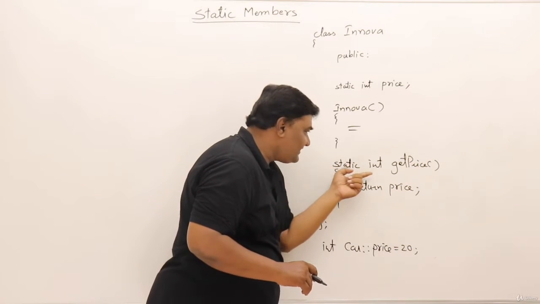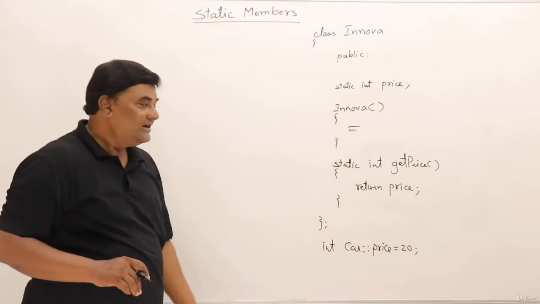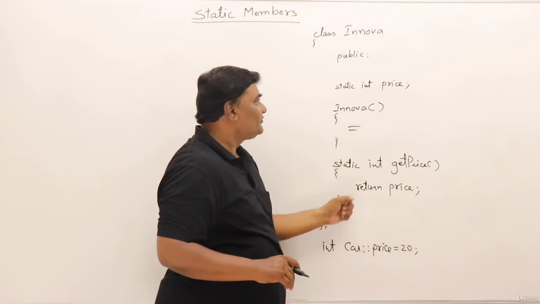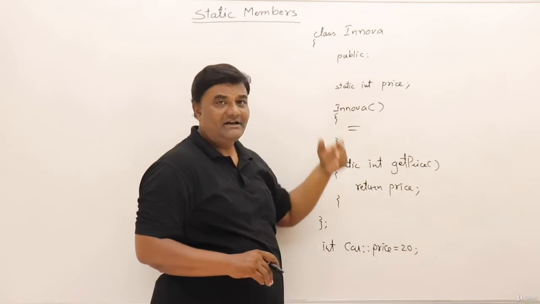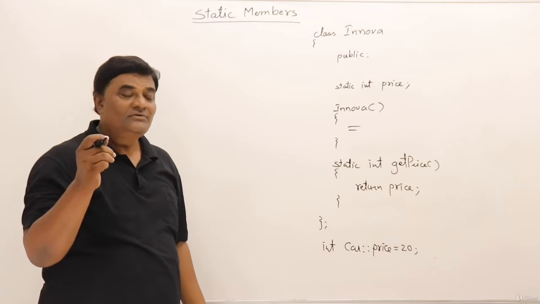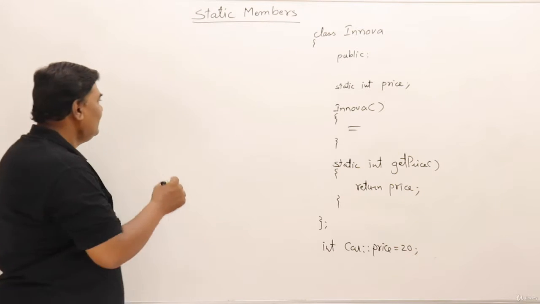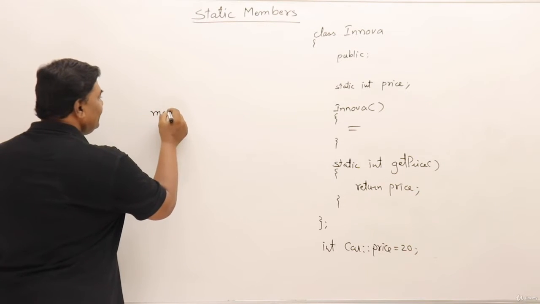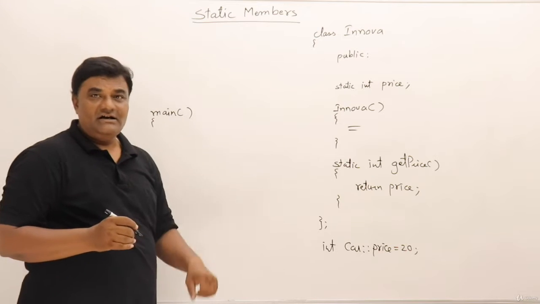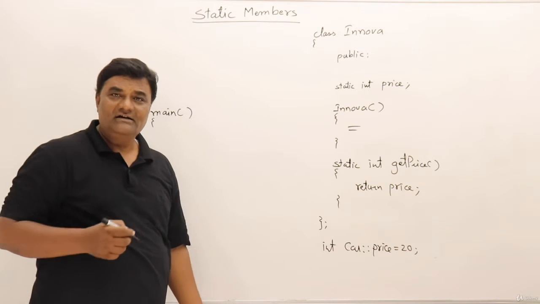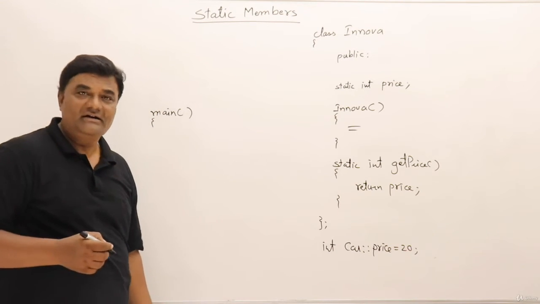Now I have a static function, that is get price, which will give this price value. So I made it public, even I can make it private also, no problem. So get price. Let us see. I'll give you the logical meaning behind it. I want to know the price of a car. Do I have to buy a car? No, I don't have to buy a car.